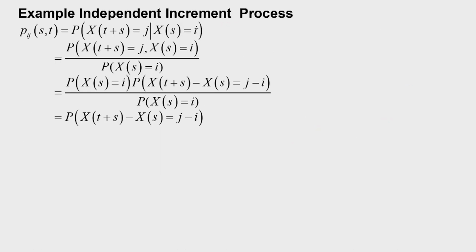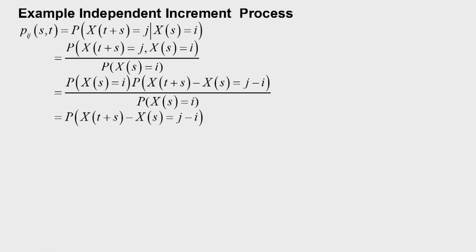We will see the transition probability for independent increment process. So, Pij(s,t) is equal to probability of X of t plus s is equal to j, given that Xs is equal to i. By definition of conditional probability, probability of X of t plus s is equal to j and Xs is equal to i divided by probability of Xs equal to i.